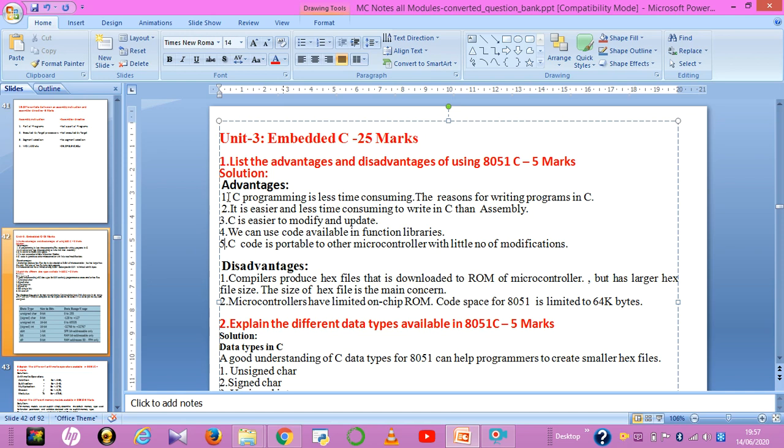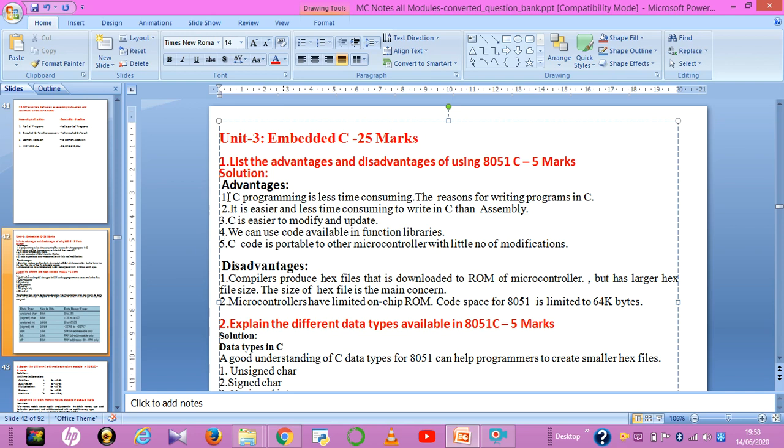Third advantage, C is easier to modify and update. Compared to assembly language, C is very easy to modify and update. In assembly language, if you want to modify and update, you have to take a lot of time to change the code compared to C. That is another advantage. Next advantage is we can use code available in function libraries.